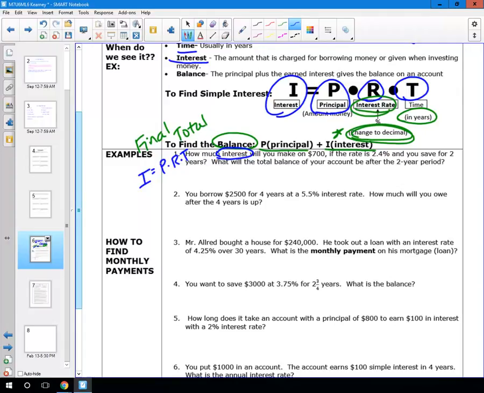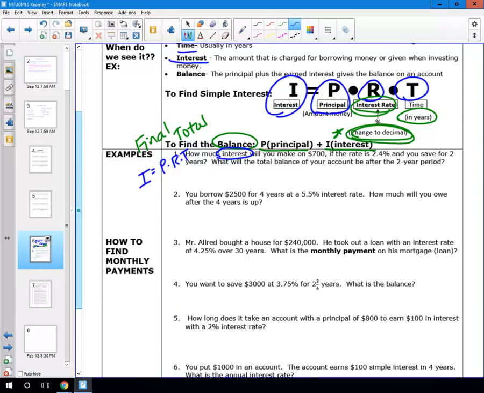I know that this is an interest problem, so it's rang a bell, okay? It says, so I'm on number 1. How much interest will you make on $700 if the rate is 2.4% and you save for 2 years? What will the total balance of your account be after the 2-year period? Okay, so just to sum up what the problem is saying, you've put $700 in a bank account. After 2 years, when it earns interest, how much money will you make?